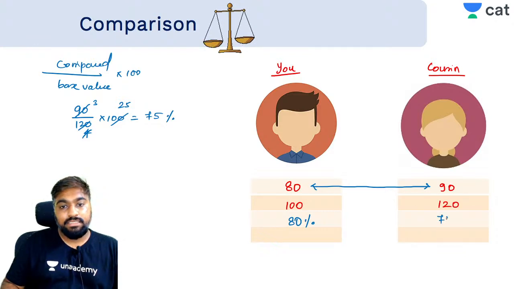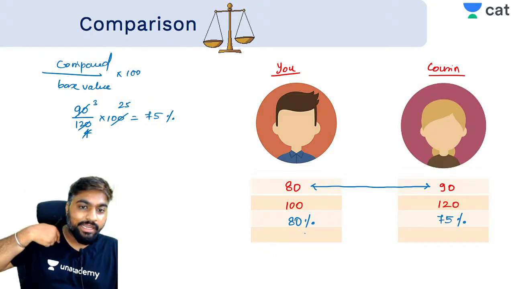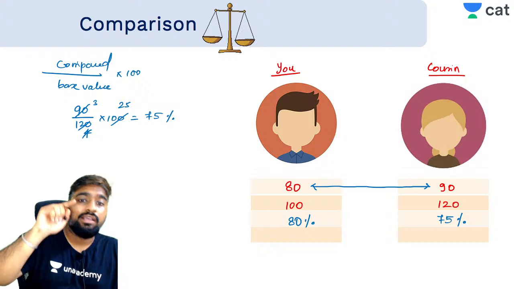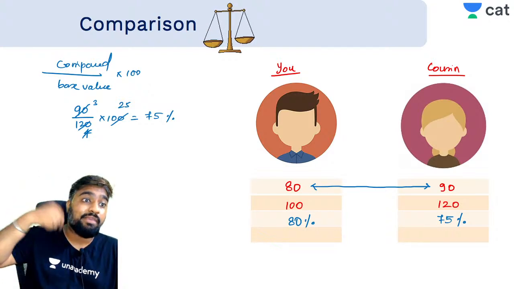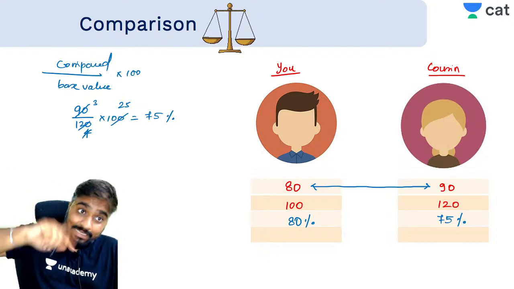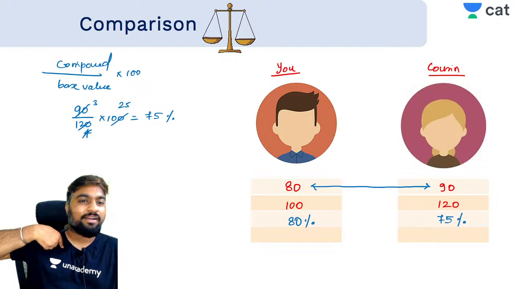Now it becomes easy for you to snub your relatives, to snub your parents, to say that, look, I got 80%, my cousin got only 75%. So stop comparing me to them, instead start comparing them to me, right? I should become the benchmark of it.